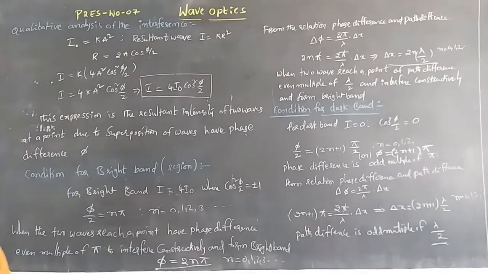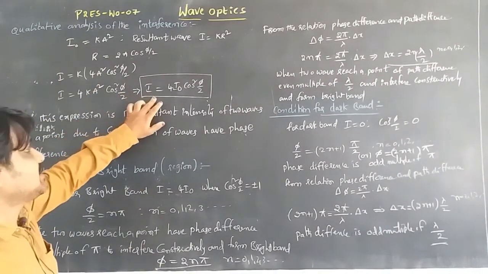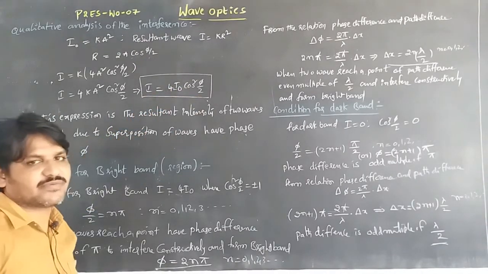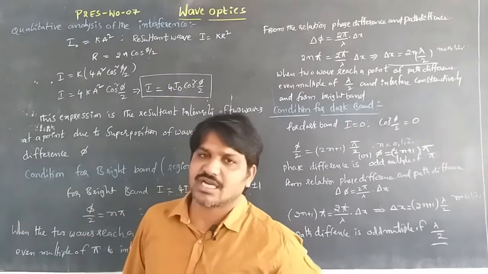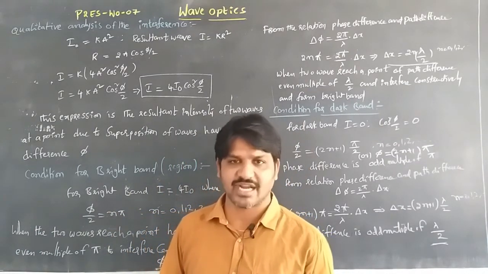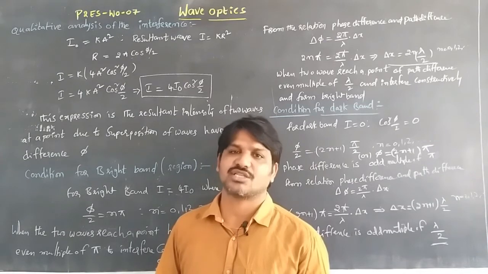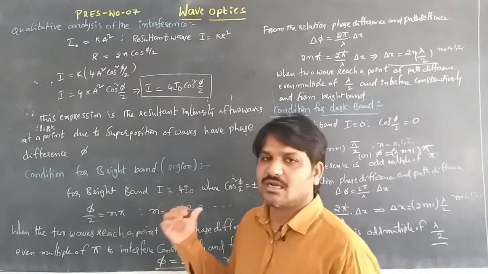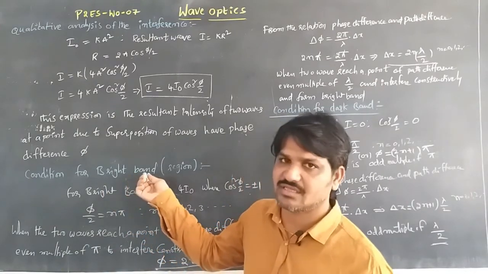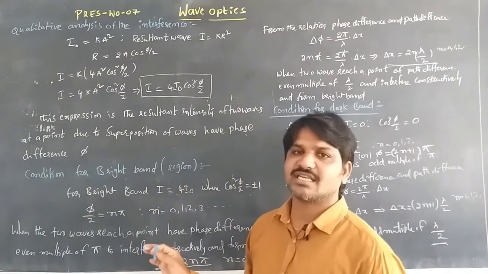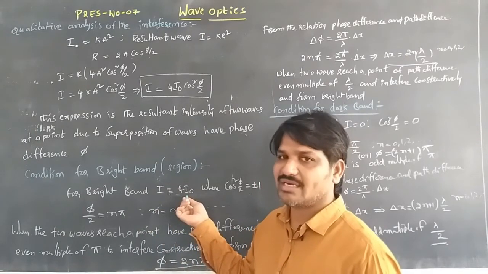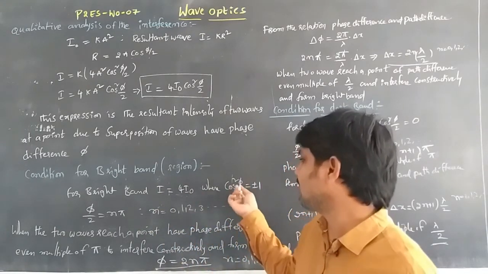Once again, this is for the resultant intensity of the wave, I is equal to 4I naught cos square phi by 2. By using that equation, the conditions are as follows: constructive interference forms the bright bands, and destructive interference forms the dark bands. So the condition for a bright band is that the resultant intensity I is equal to 4I naught, which happens when cos square phi by 2 is at its maximum.